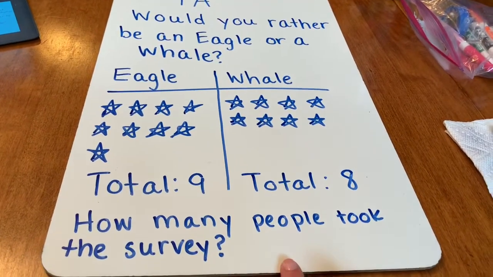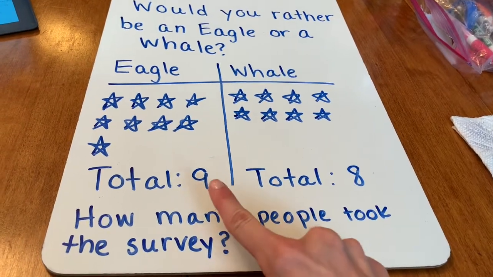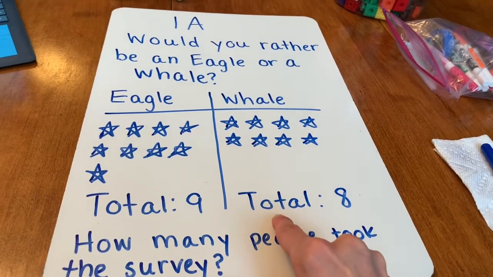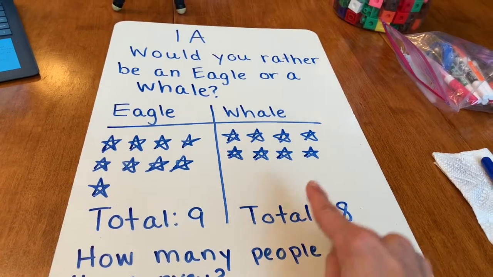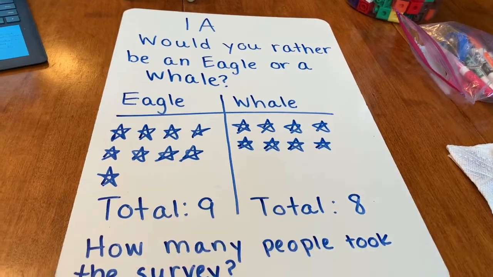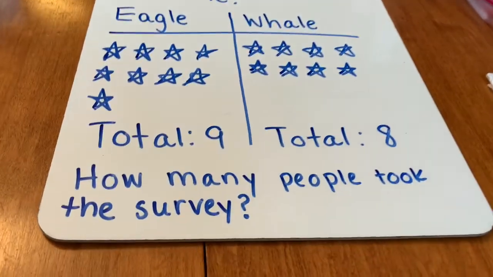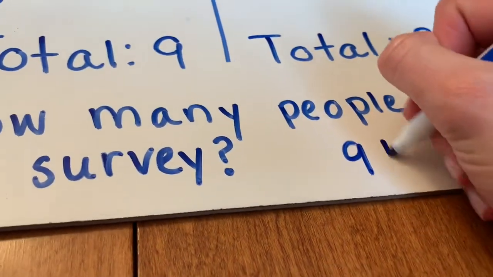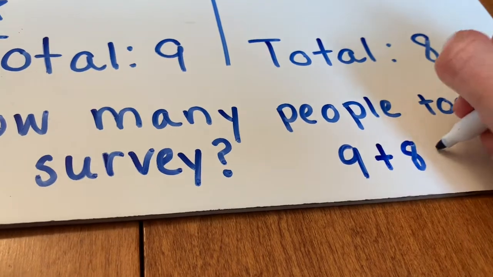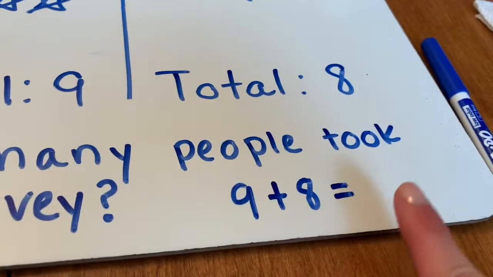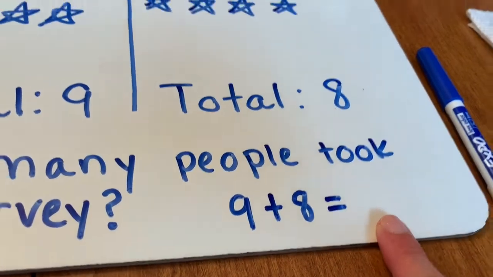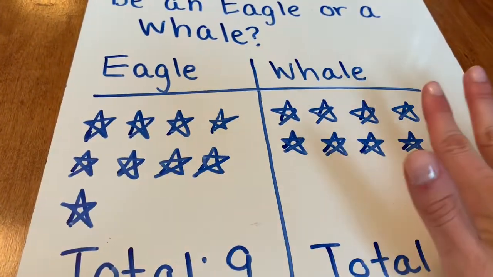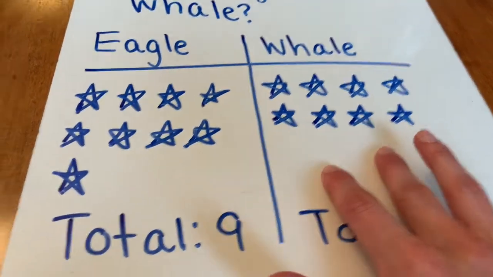So now I want to know how many people took my survey in all from 1A. So what I'm going to do to find out is I'm going to add the total who chose eagle and the total who chose whale to see how many people in all answered my survey. So I'm going to ask 9 plus 8 equals my total people who took the survey.